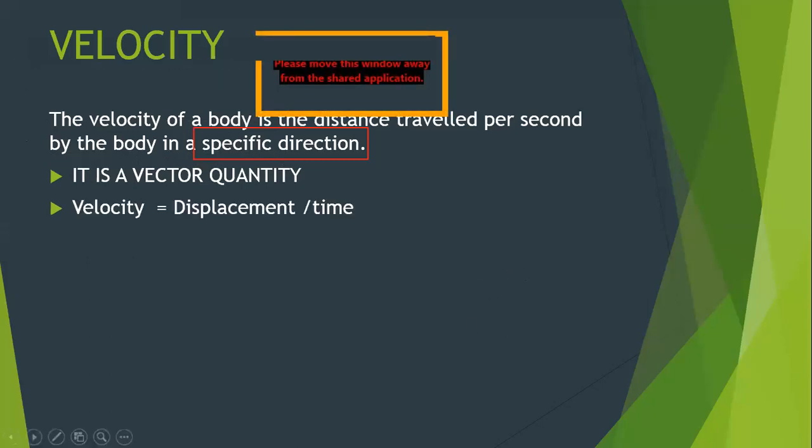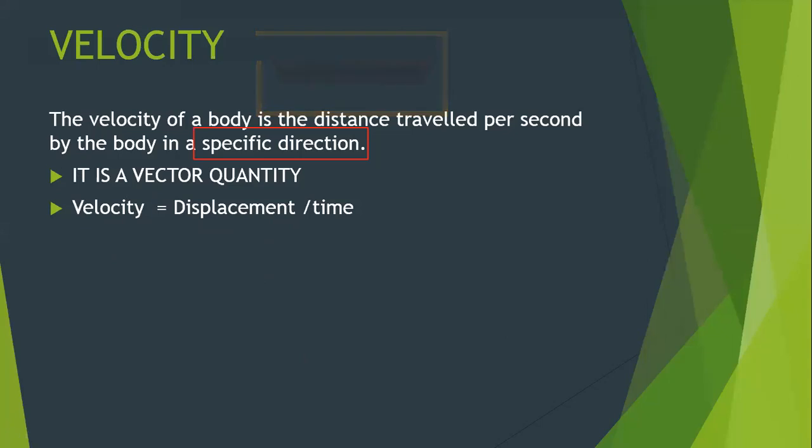And what's the mathematical formula for it? The formula is displacement upon time. Whereas speed is distance upon time, velocity comes out to be displacement upon time. Now the very important question you may be asking: if velocity is a vector quantity, what is the direction of velocity? The direction of velocity is the direction of displacement. Whatever is the direction of displacement, the same is the direction of velocity.